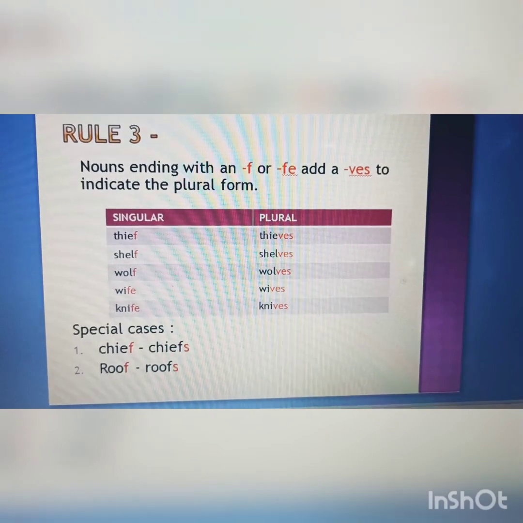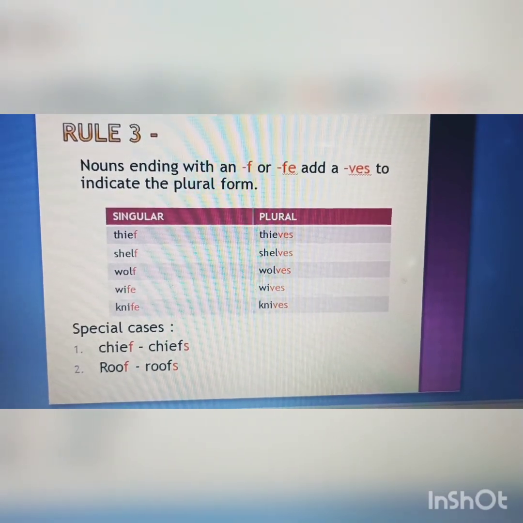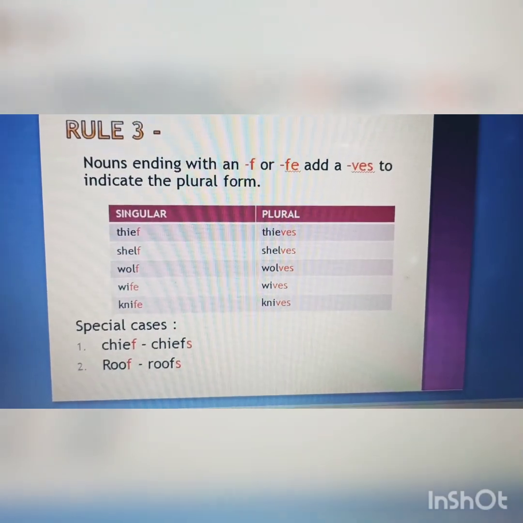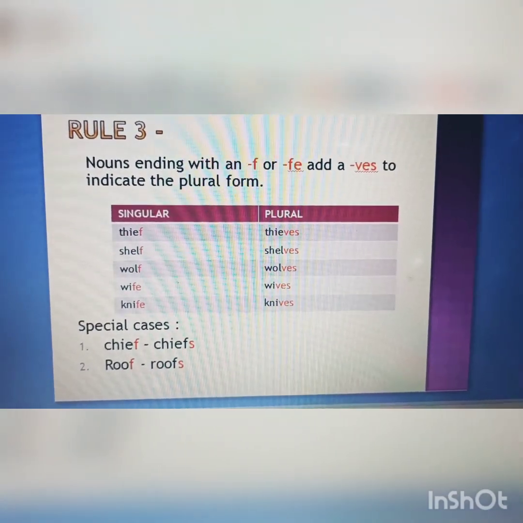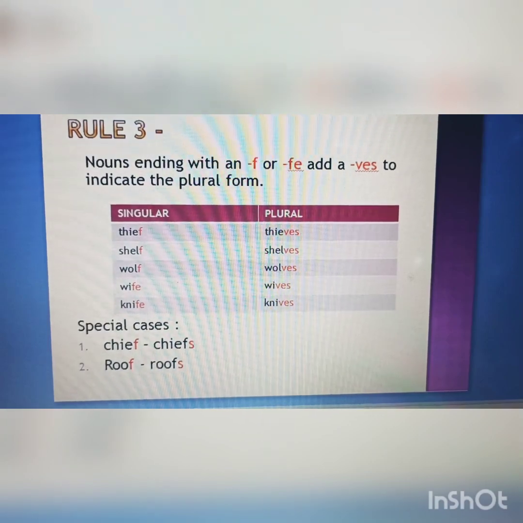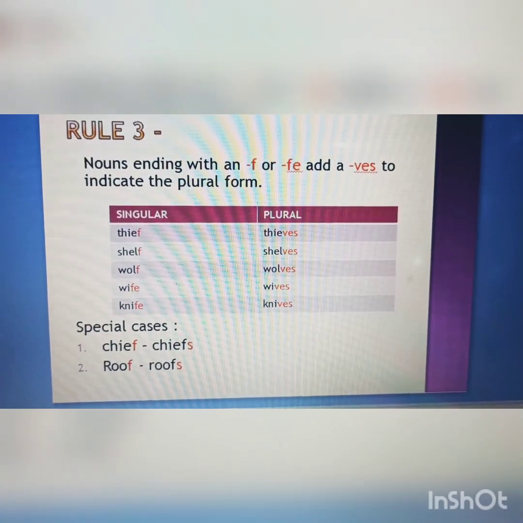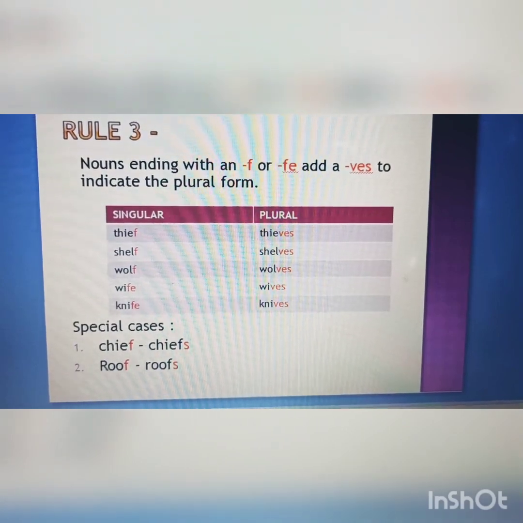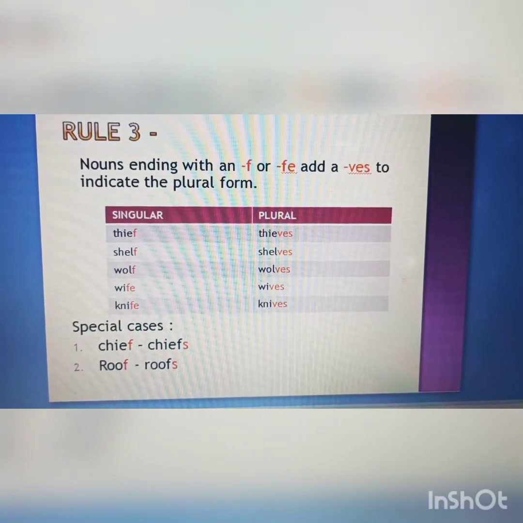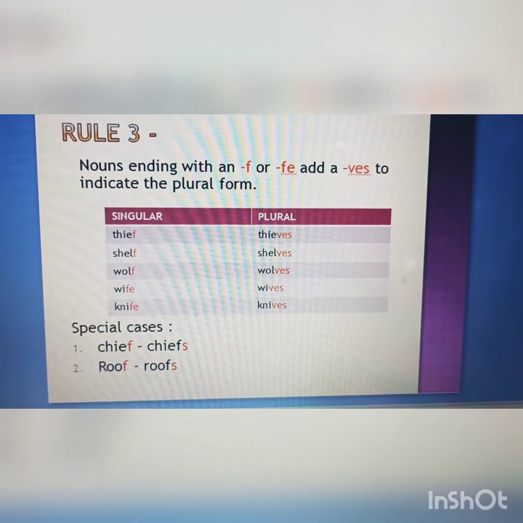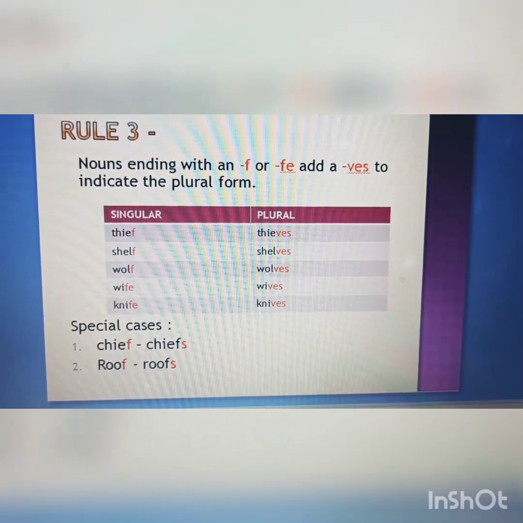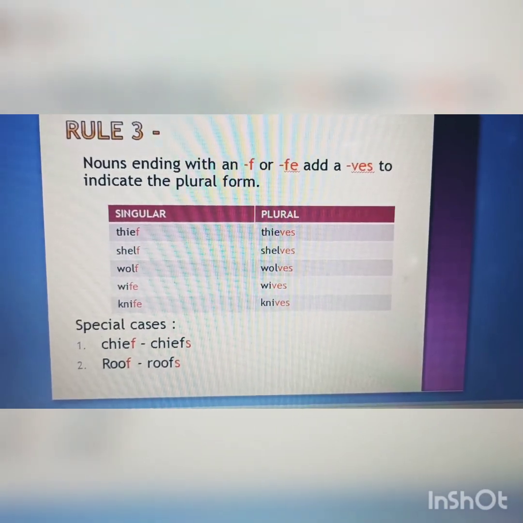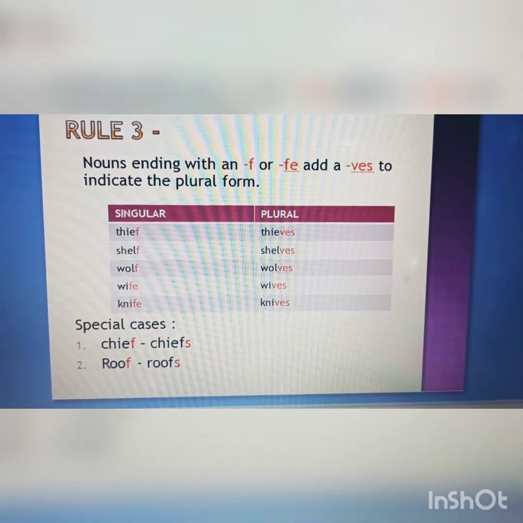Now there are certain special cases which do not follow rule 3. For example, see the first special case, chief. Now chief is ending with an F, but it is not made into its plural form by adding VES. Instead, it is made into its plural form by adding an S. For example, the plural of chief, like I said, will be chiefs. Similarly, the plural of roof will be roofs.